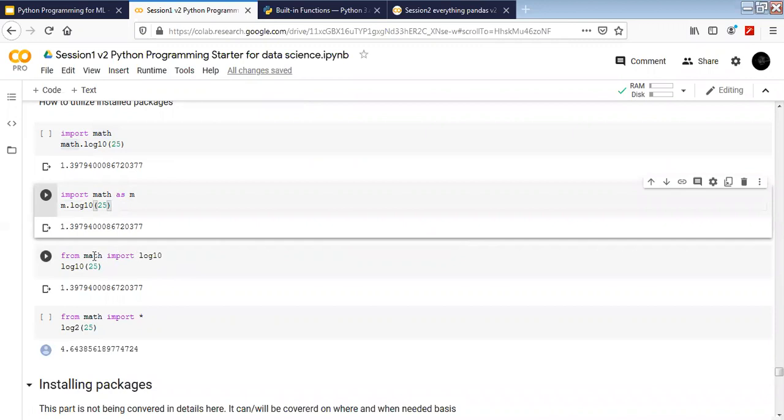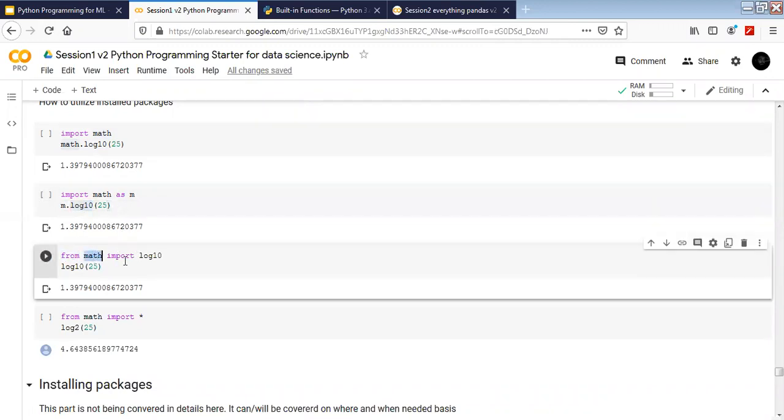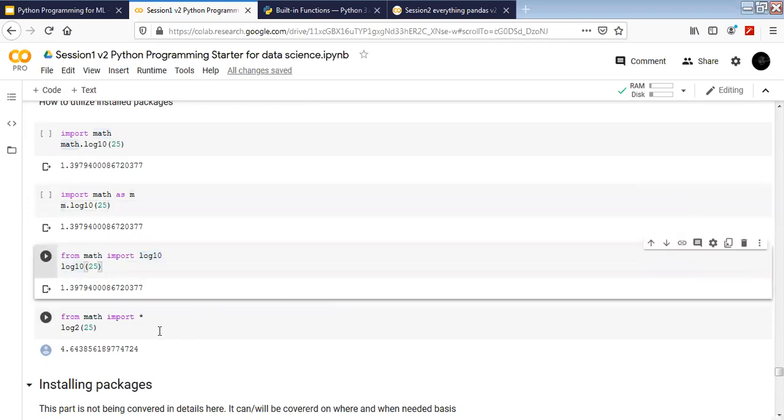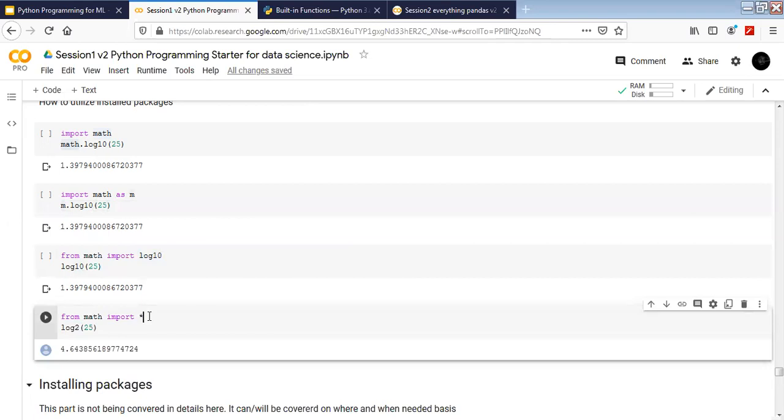Next one is if I want to import just the function. So what I can do is from math just import the log10 for me, and it's going to work exactly like this. We don't have to call using m dot or math dot. And then there is something called star also. What happens here is all the functions in their entirety with the default names are going to be imported. I don't have to use any special character for it. This is how we import the functions in different ways.